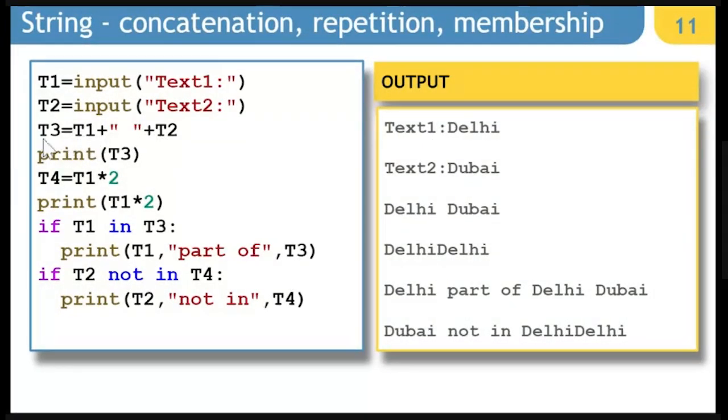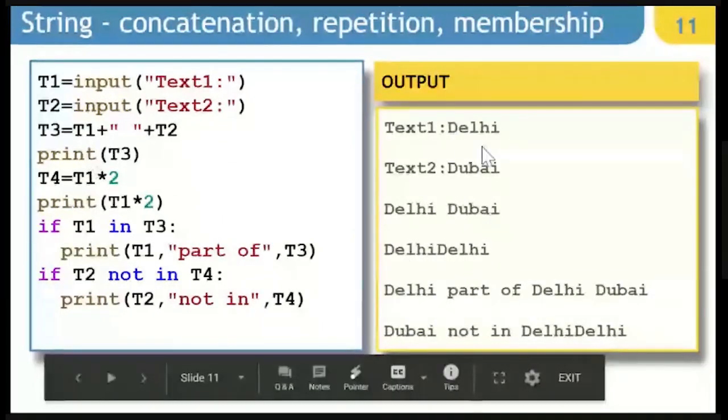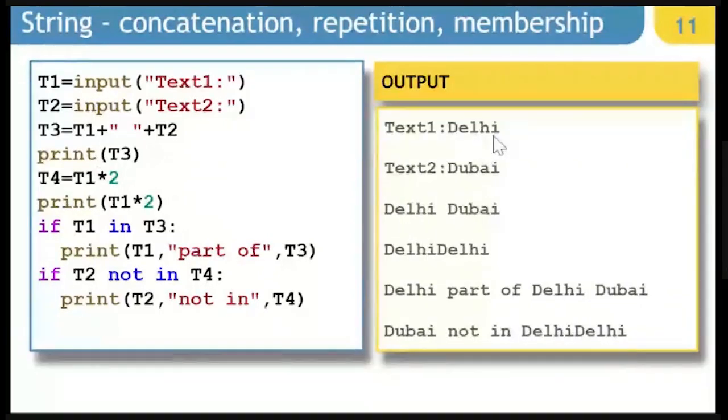So when we display T3, the content will be displayed as Delhi space Dubai. In T4, if you want to store T1 into 2, that is repetition. We are talking about repetition here. So 2 times the same string content is going to be repeated. So it is going to be Delhi, Delhi without any space, because when we entered the value of the first string, we did not leave any space here. So it is going to be displayed one after another.